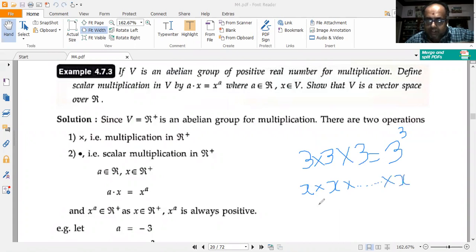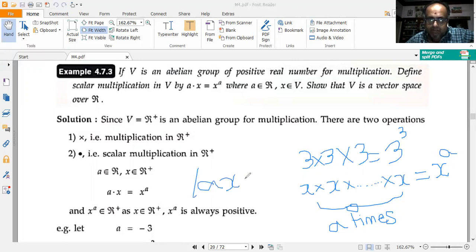So what is the resultant? I am multiplying X, A times. So this is equal to X to the power of A: X into X into X, etc., till X. If I multiply A times, this is written as X to the power of A. So I have A into X is equal to X to the power of A.